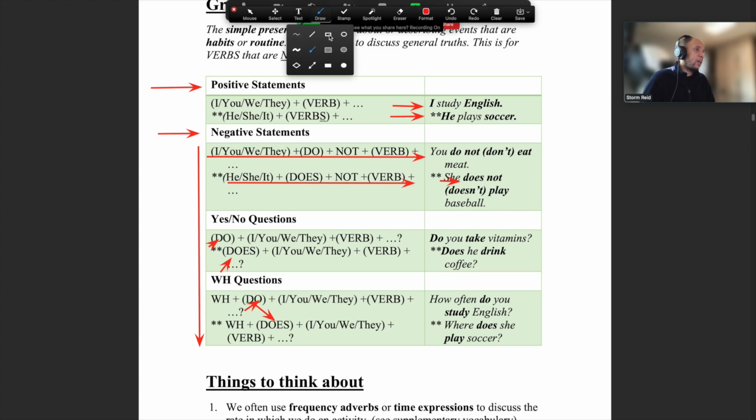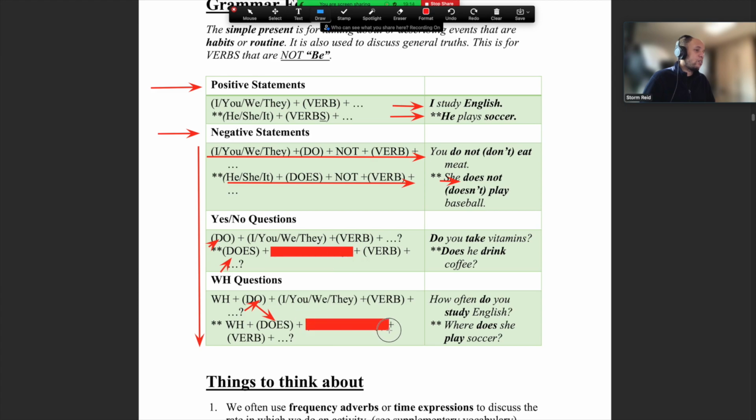Okay, this is a mistake here. The book has an error, so don't worry about this, guys. This and this is wrong. You probably can tell me what this should be. Very simply, it should be he, she, it. So put that there. I thought I could copy and paste, but that's not happening. Anyway, that should be he, she, it.